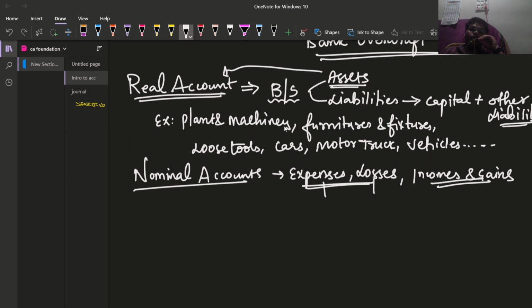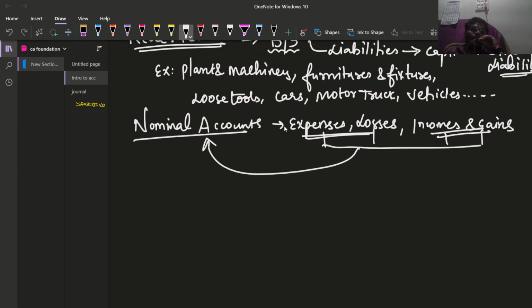All these four things come under nominal accounts. Nominal accounts are what we deal with in the trading account and the P&L account. All the expenses, losses, incomes and gains are transferred to the trading and P&L account.